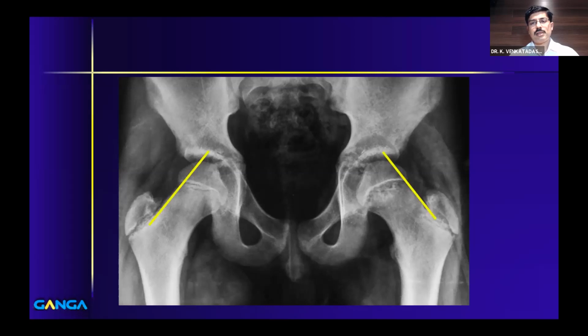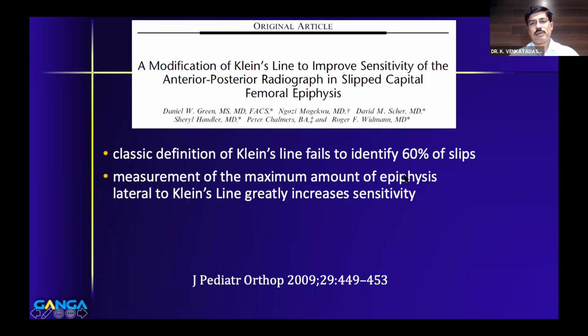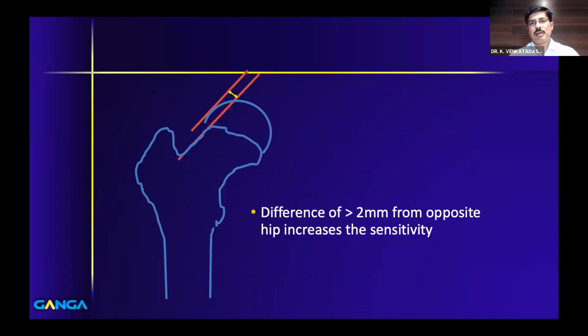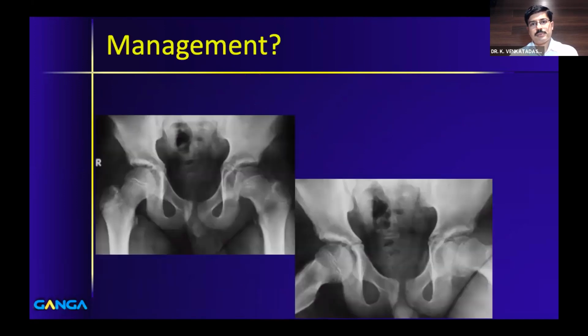So this is the Klein's line, and you can see that it is completely different. This was published in 2009, what we call the modified Klein's line. They say that you compare with the opposite side, you draw another line at the articular margin of the femoral head and measure the distance between both the sides. If the difference is more than 2 millimeters, it increases the sensitivity to diagnose an early slip.